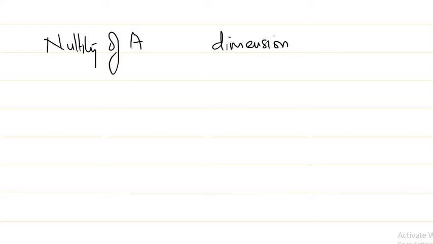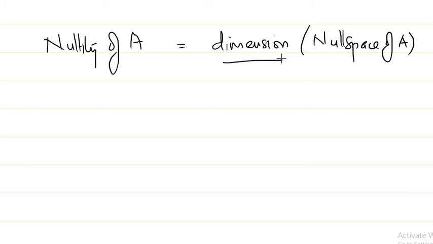Now, regarding something known as the nullity of a matrix. The nullity of a matrix A is nothing but the dimension of the null space of A. So we found the null space of A, and the dimension of that space is known as the nullity of A. This is actually again an ambiguity, since I have not defined dimension to you, but you can keep it in mind for the time being, because I thought I should tell this here. Later, when we discuss our section on linear transformations, we'll discuss this in detail.